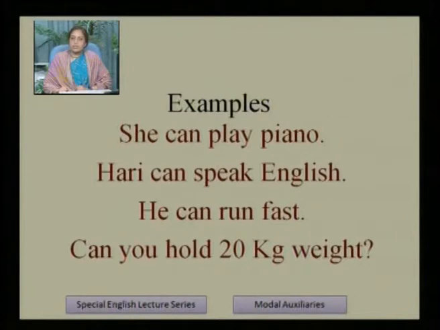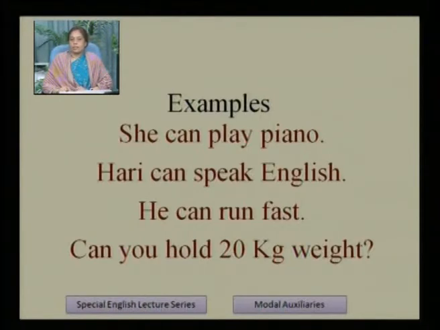We will see some examples here. She can play piano. Hari can speak English. He can run fast. Can you hold 20 kg weight? She can play piano. Here, she can play piano means she is capable of playing piano. Hari can speak English. Here the ability of Hari to speak English is measured, and the modal verb can is used in this sentence. He can run fast.